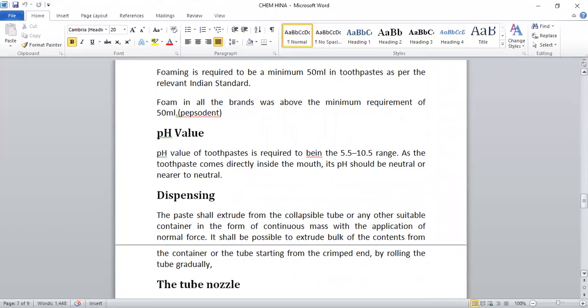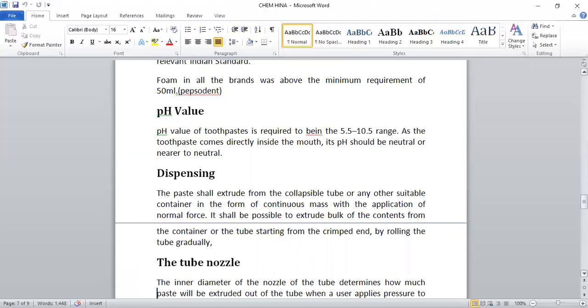pH value. The pH value of toothpaste is required to be in the 5.5 to 10.5 range, as the toothpaste comes directly into the mouth. Its pH should be neutral or nearer to neutral. It should not be acidic, not be alkaline. It should be neutral, and we know that neutral is 7 pH. Neutral pH is 7, and it is nearer to neutral.